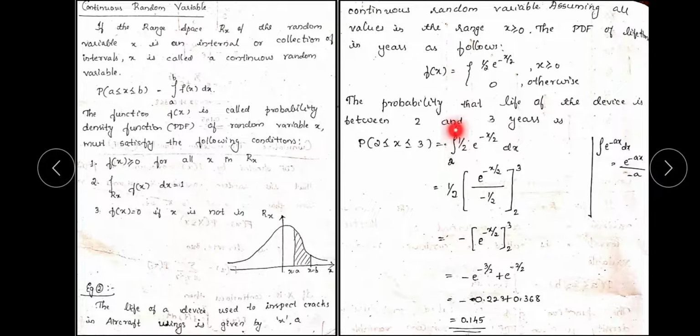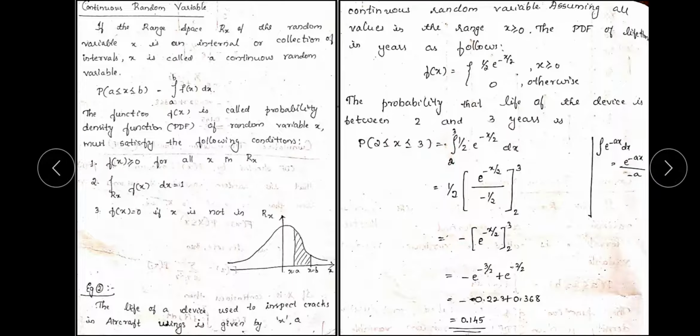Here the question is related to the probability that the life of the device is between 2 and 3 years. So for this device, its probability of life between 2 and 3 years has to be calculated. So P of 2 less than or equal to x less than or equal to 3.